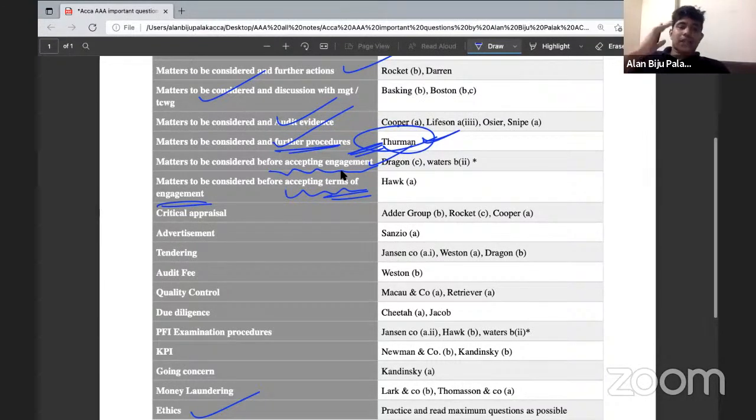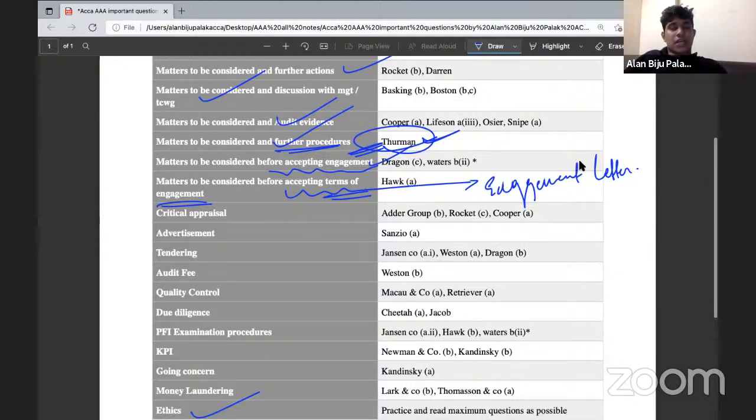However, when you are considering the matters before accepting terms of engagement, well, the terms of engagement will be written within the engagement letter, right? All the terms of the engagement will be written within the engagement letter. So what are the factors you need to consider before accepting the terms of an engagement? Well, you need to consider the factors in the engagement letter.